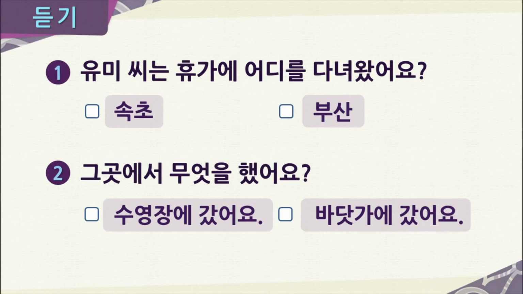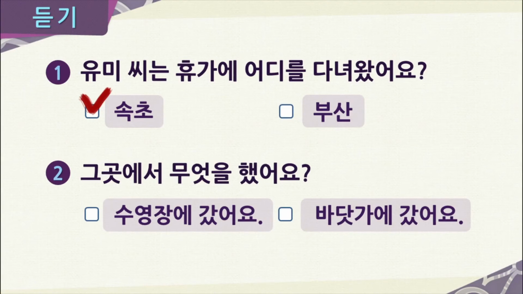Now, were you able to understand their conversation? Let's check your understanding by answering a couple of questions. Now, our first question here, question number 1 asks, 유미 씨는 휴가에 어디를 다녀왔어요? Or, where did Mrs. Kim go for a vacation? Now, our answer choices here are 속초 or Busan. Now, do you remember where she went? Right, she came back from 속초, so the correct answer would be 속초.